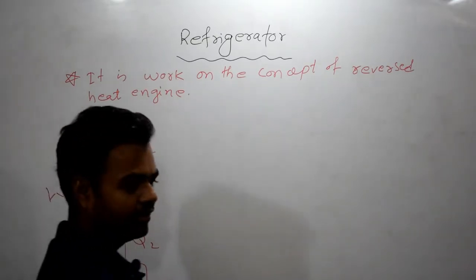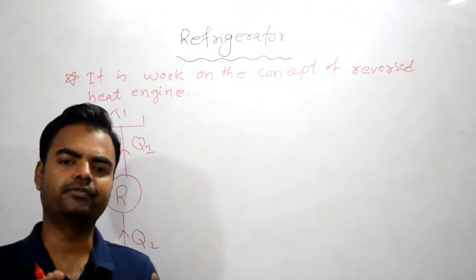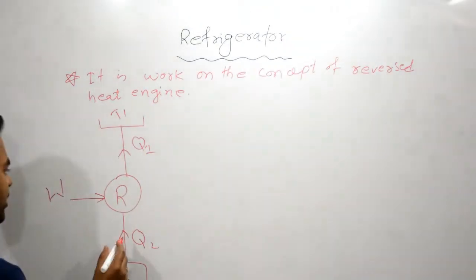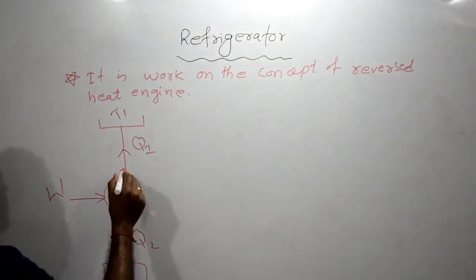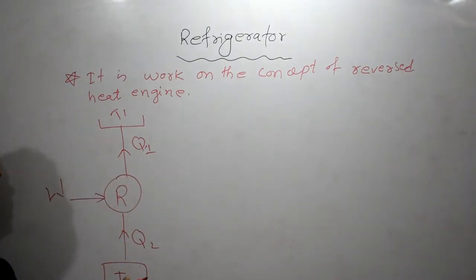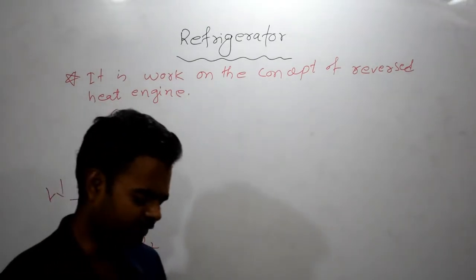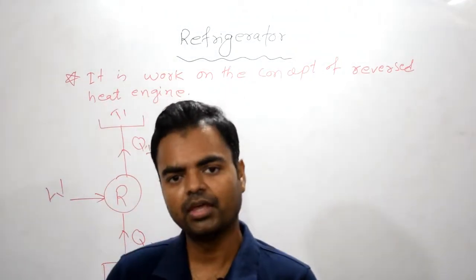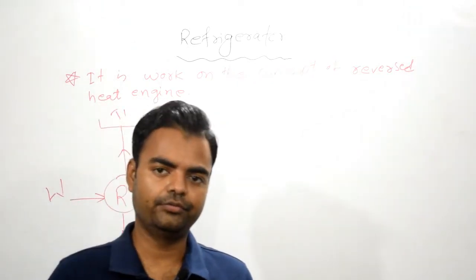One point is clear, it is working on the concept of a reverse heat engine. From the diagram also we can say the direction is different. In case of a heat engine, the direction would be downward, now it is upward. First.